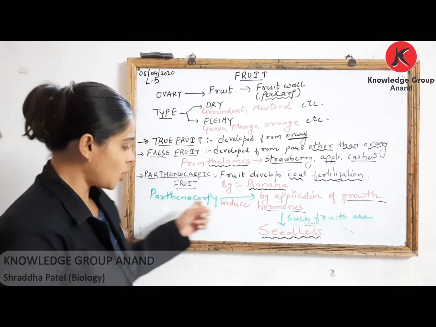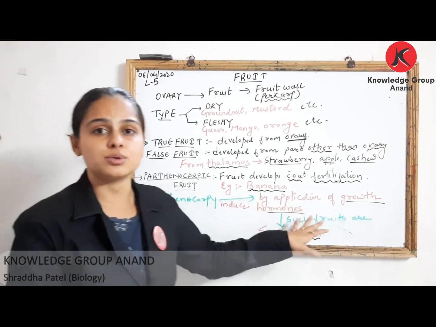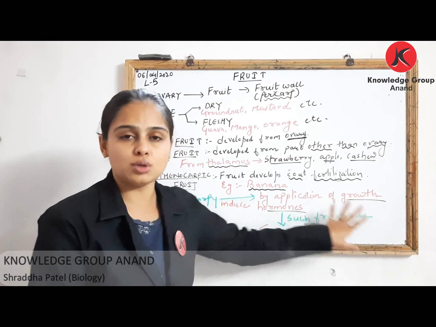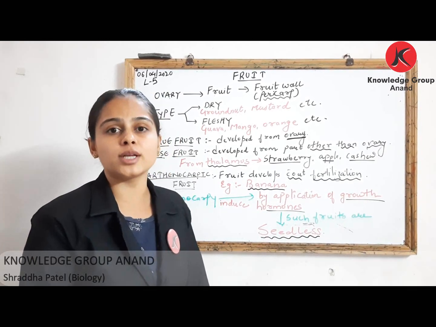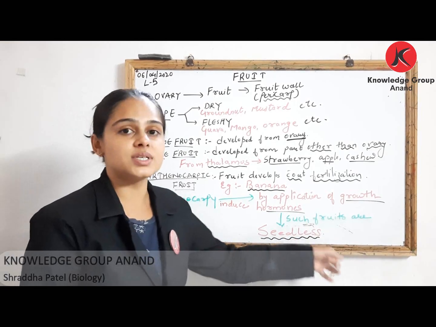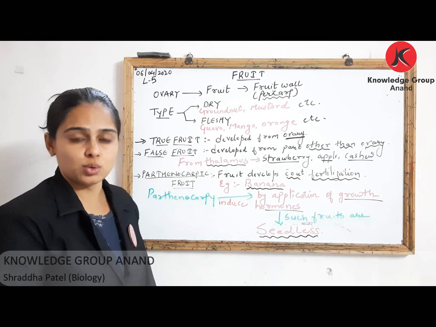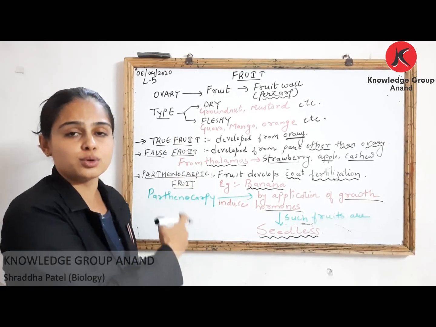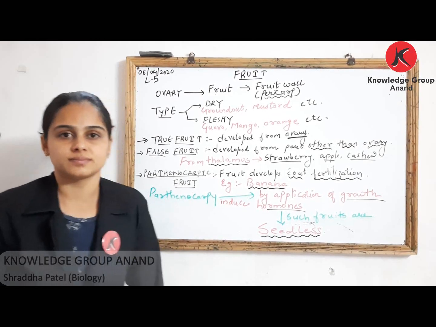So one can induce parthenocarpy by using your plant growth hormones, and here the fruit which you are going to get are seedless. तो ये हो गया आपका general description of your fruits, dry fruit, fleshy fruit, true fruit, false fruit and parthenocarpic fruit.